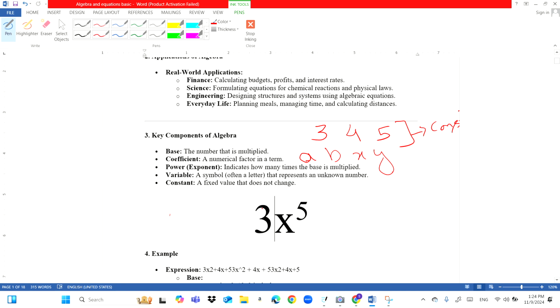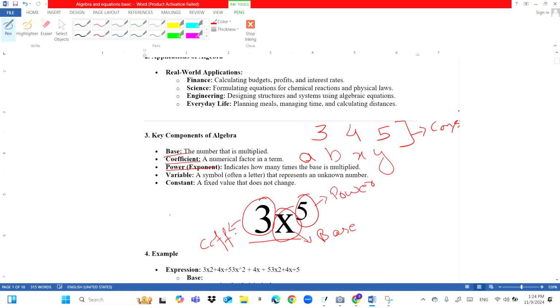Okay, so here you go, you can see that I have used an example of an algebraic expression in which there are three things that you need to know. Number one, what is base, what is coefficient, and what is power. In this case, this 3, the number that we use here, is actually the coefficient. Whereas this x is the base. And this 5 is the power.